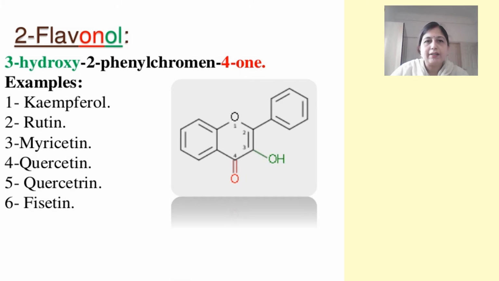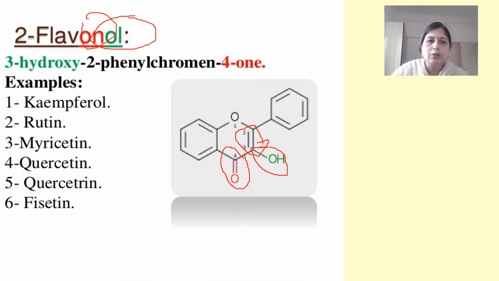Now the second is flavonol. Again, looking at the structure, you can see that at the second and the third position there is a double bond. At the fourth position there is a keto group. But at the third position there is also a hydroxy group. So the difference between flavone and flavonol is the presence of the hydroxy group. As you can see, we have ONE for the ketone and OL for the hydroxy group, while the double bond remains at the second and third position.